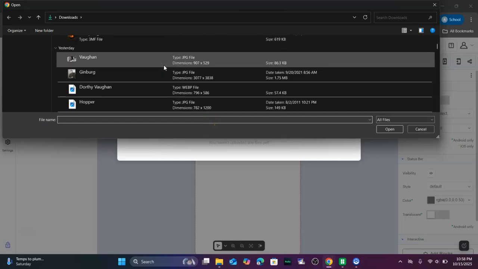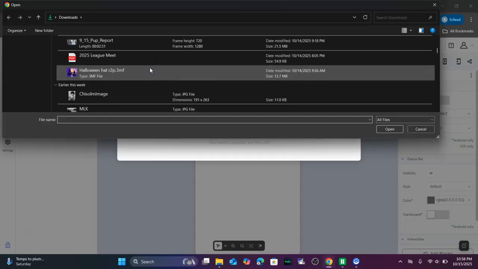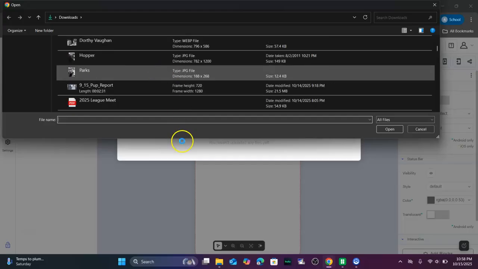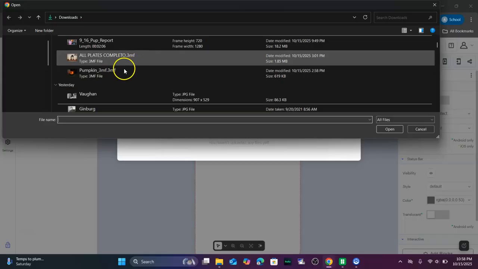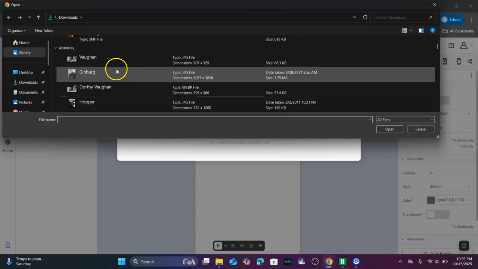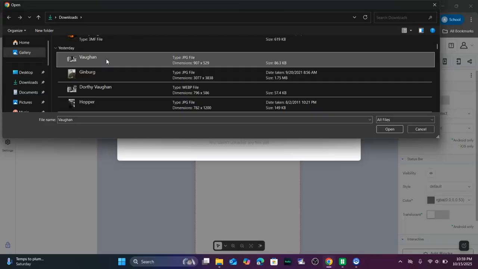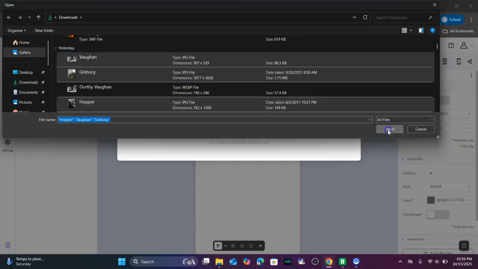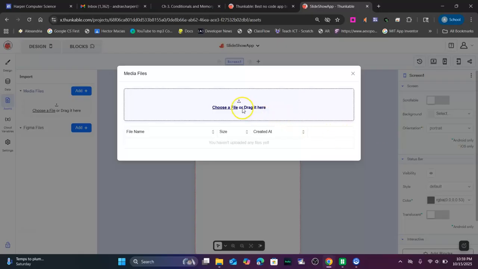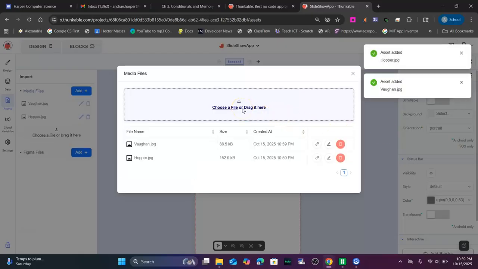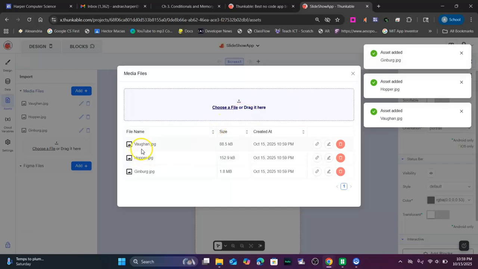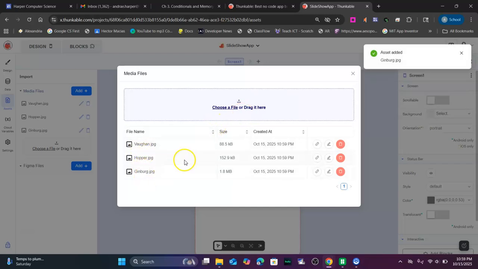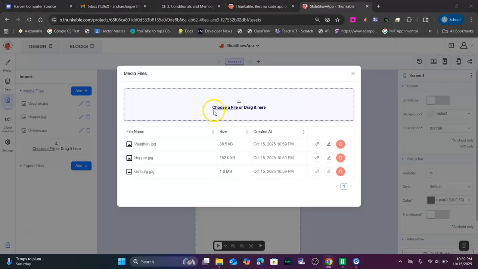So if I go down here, these are my 4 people. So I'm going to get Vaughn, Ginsburg, Hopper, and I'm control clicking. I'm going to hit open, and hopefully it should add on 4 of those for me, or 3. So I got Hopper, Vaughn, and Ginsburg, so I need to add 1 more.